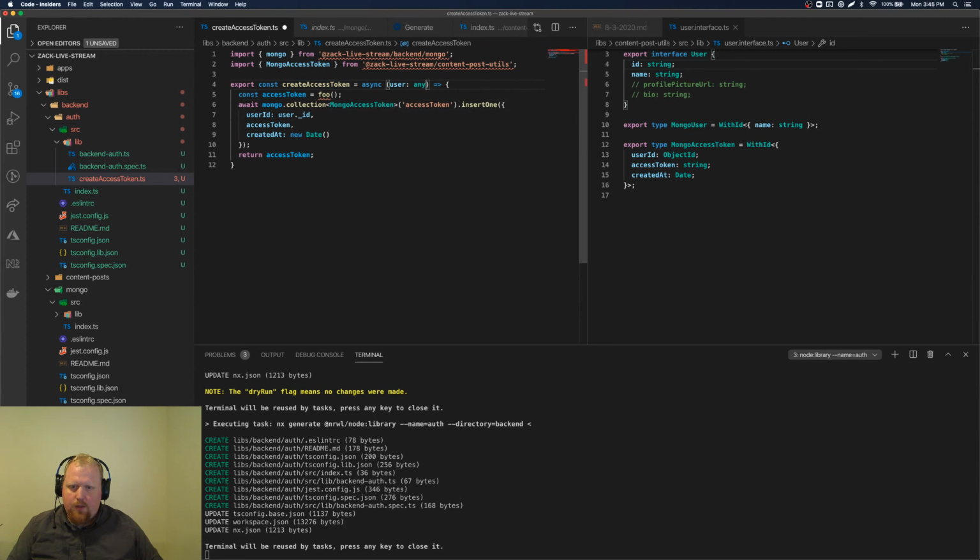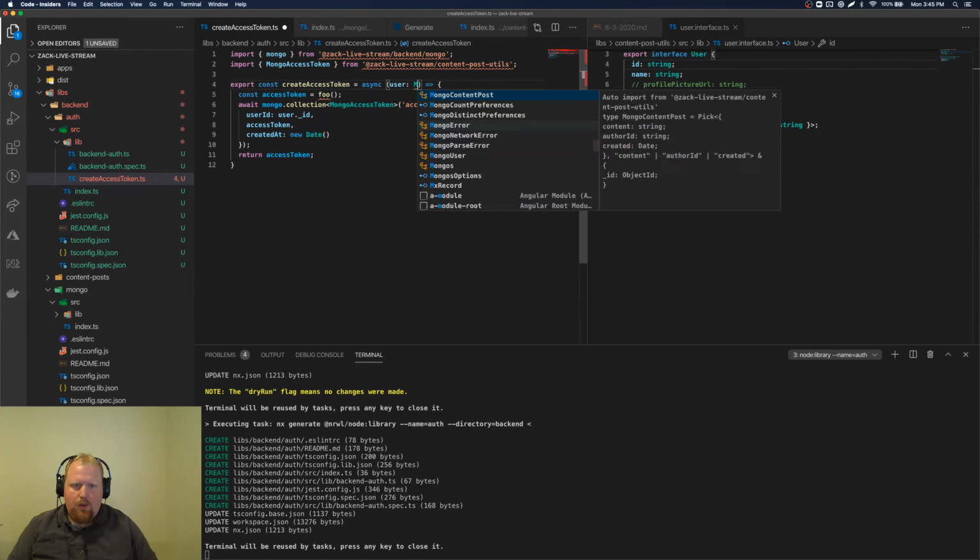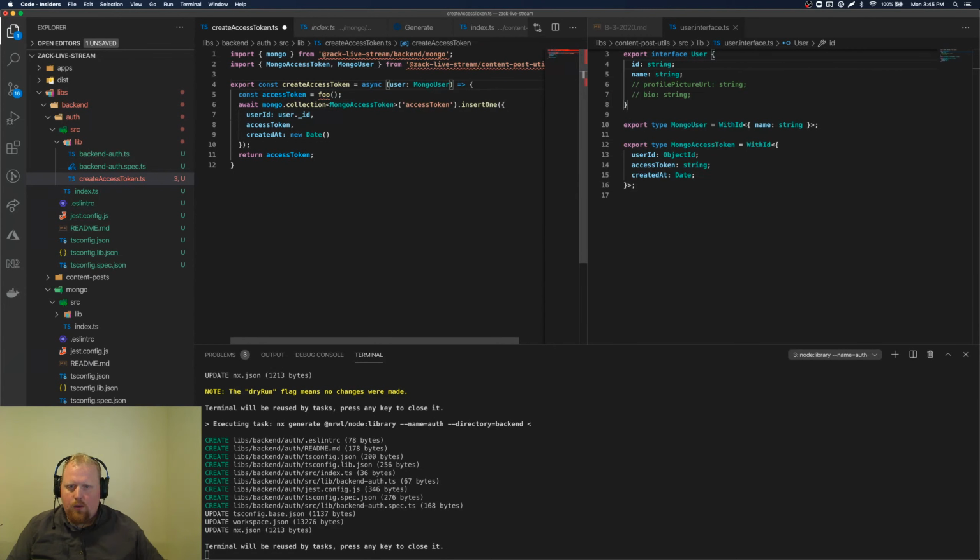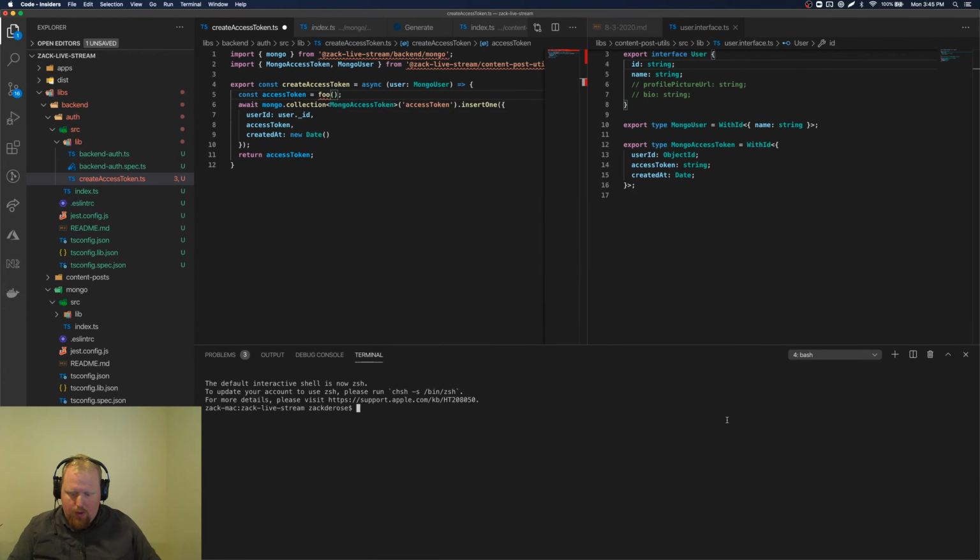Speaking of type safety, let's change this. So this is actually going to be a Mongo user we'll need, because we'll actually need the user's underscore ID here. And now for foo, what I'm going to do is npm i the UUID package, as a way to create this sort of random string here.